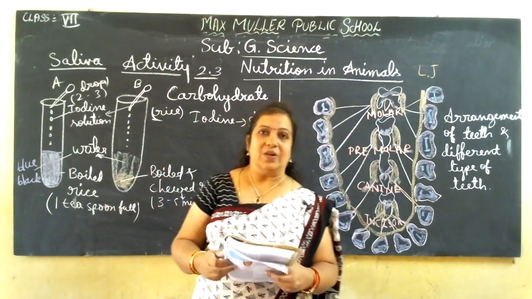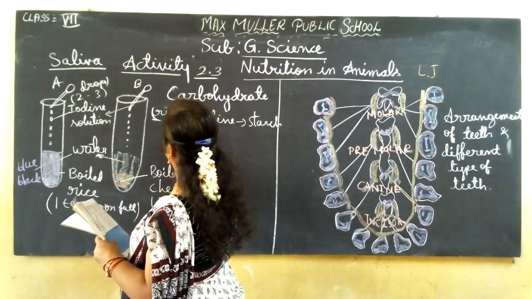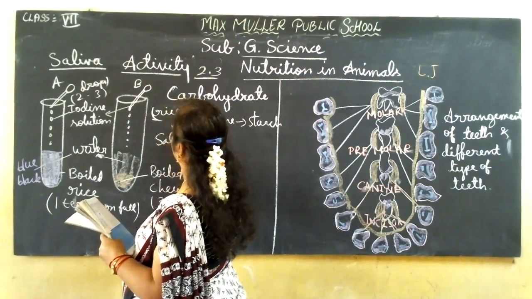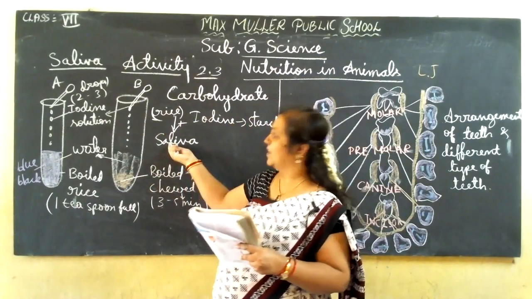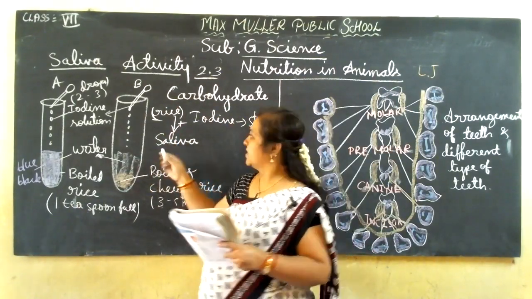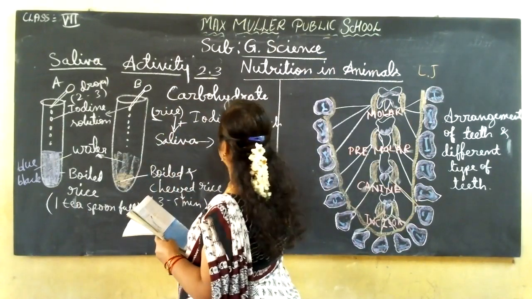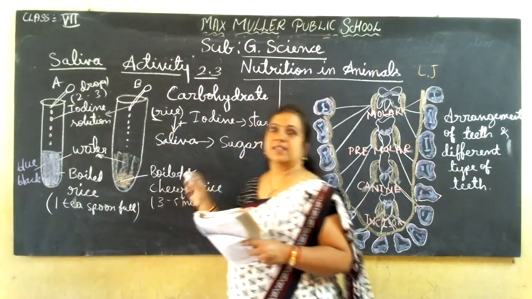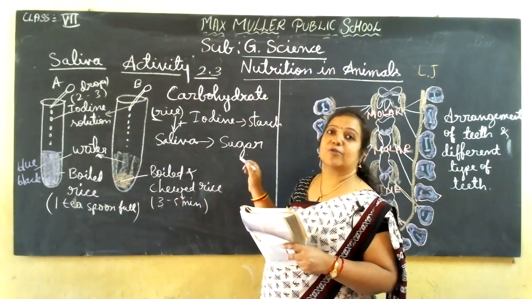When you chew, the food will be mixed with the saliva. The rice will be mixed with the saliva when you are chewing. So this saliva is converting our food into sugar. This is the first chemical reaction which is occurring inside the mouth.